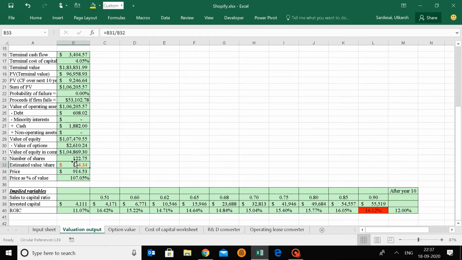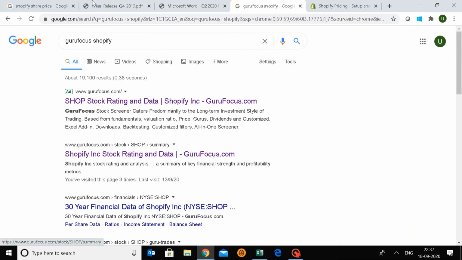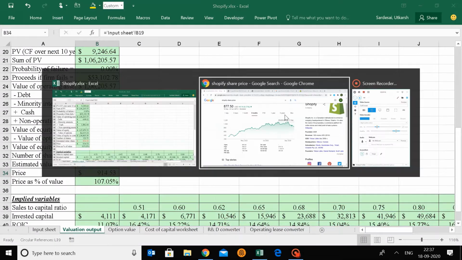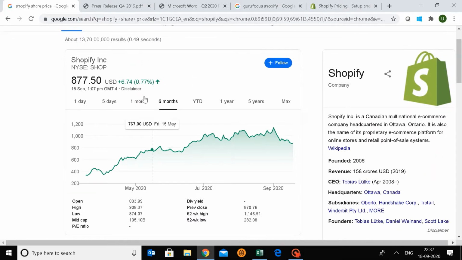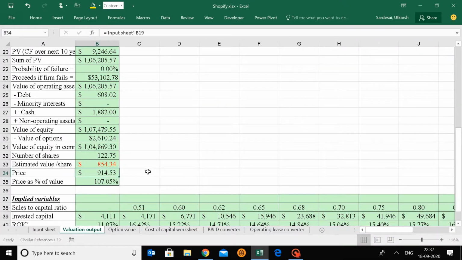Now we valued this company when it was at $914, which is a few days back, and I sent it to my colleague or a friend, and you can look at that. It was at a very high peak price initially. It fell down, and it was at this price somewhere over here where we valued it. And right now it has gained some amount today, but for the last 5 days it fell, and it has been falling. And this will continue to happen because sometimes companies are overvalued.